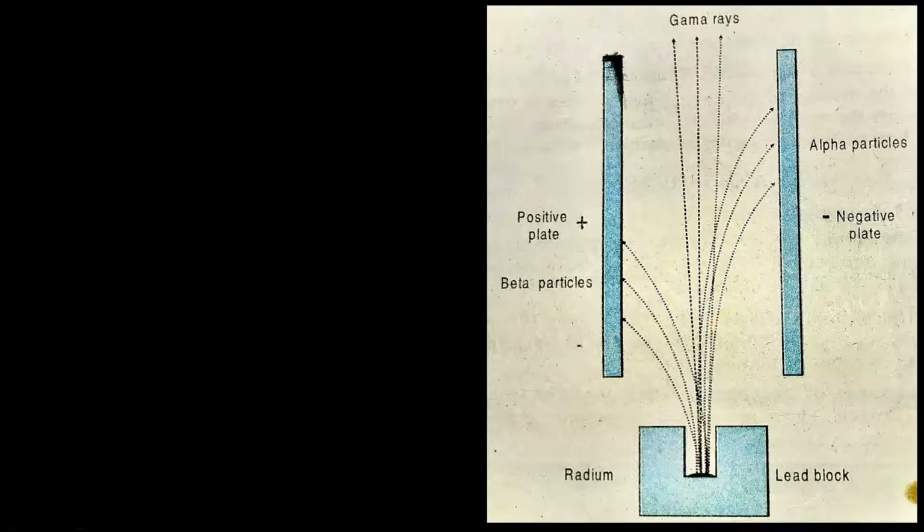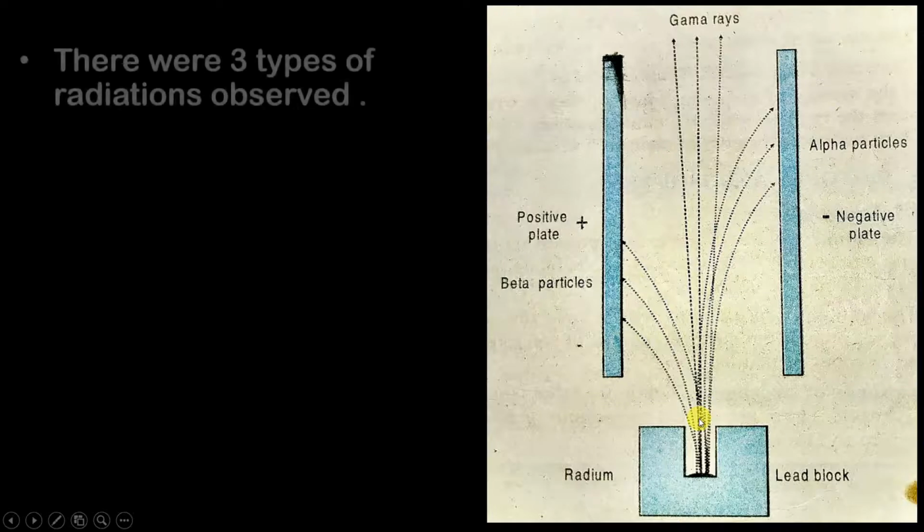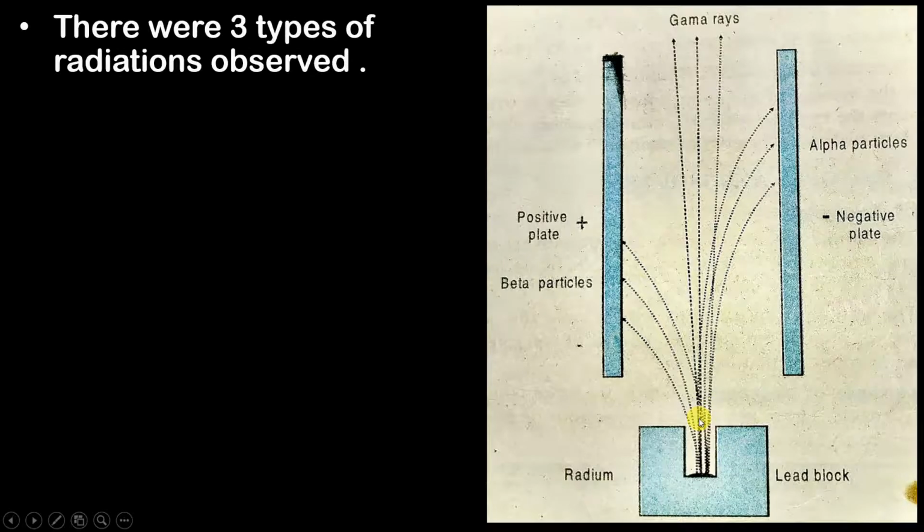Now since this radium is unstable, it wants to become stable. So it will undergo decomposition. While it is undergoing decomposition, what is going to happen is that it will emit radiations. Can you see these radiations? Okay. So these radiations are of three types. Three types of radiations were observed.